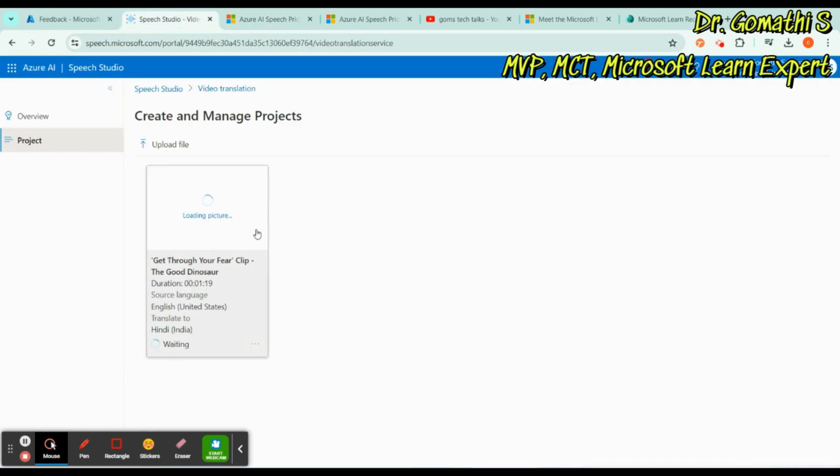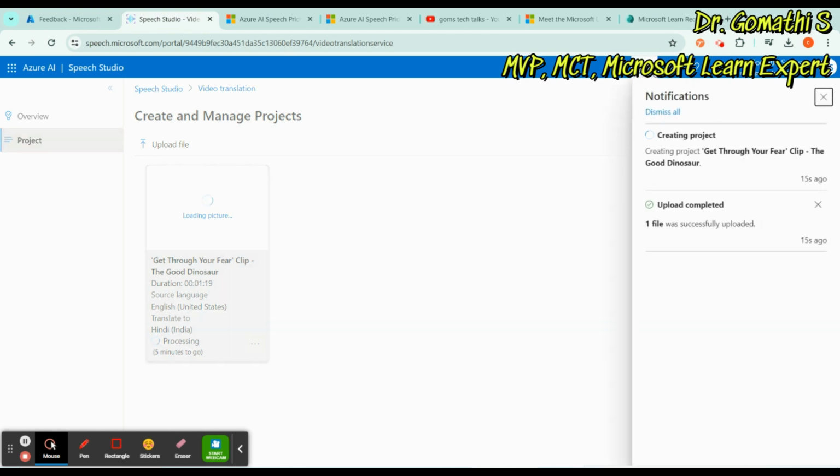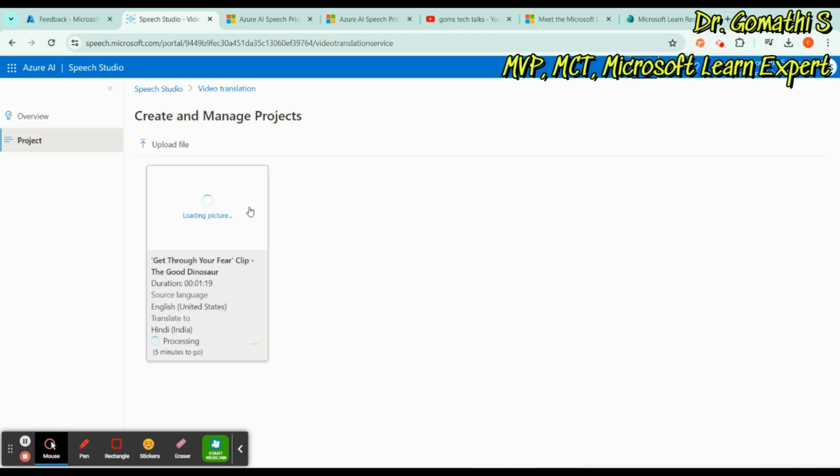Here you can see it is creating a project and processing, and it is taking some time. Let us wait for that. You have only 5 minutes to go for the processing.